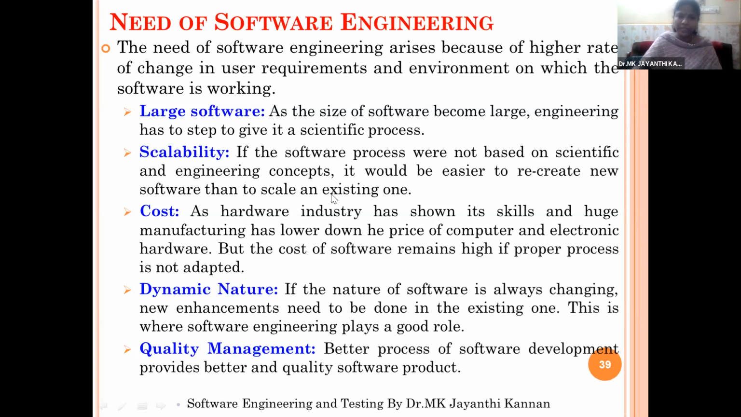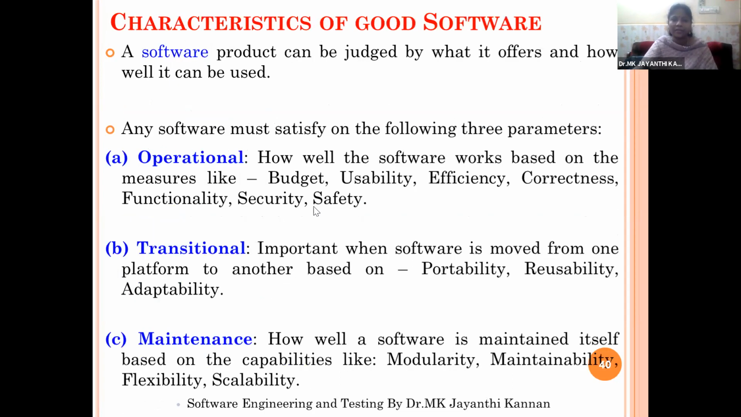So next we are entering into the next subheading called the characteristics of good software. While creating any software, what are the characteristics we need to implement in our project so that it will be a good software. A software product can be judged by what it offers and how well it can be used. So what is the input and how the processing is done, how efficient the output produced by any software plays an important role. So we need to understand what functionalities we are going to provide through our software, and how user friendly your software is, that should be considered.